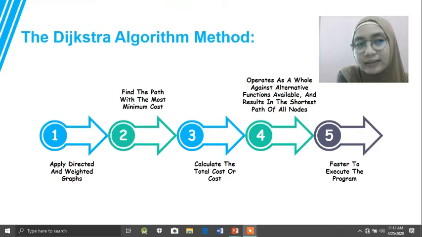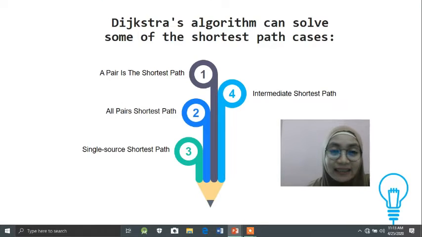And the fifth, faster to execute the program. And then the researchers write in this paper that the Dijkstra algorithm can solve some of the shortest path cases. Number one, single pair shortest path, all pairs shortest path, single source shortest path, and intermediate shortest path.